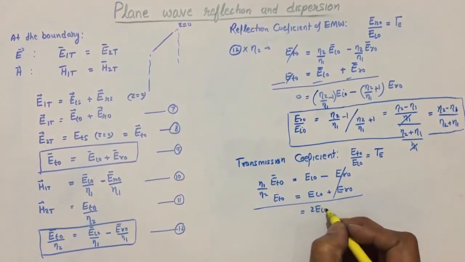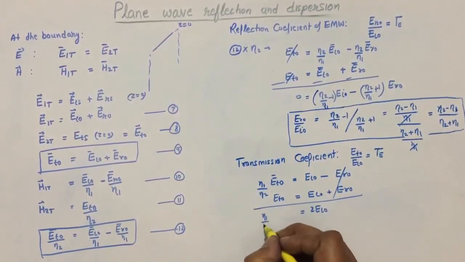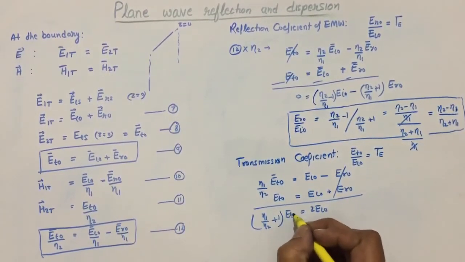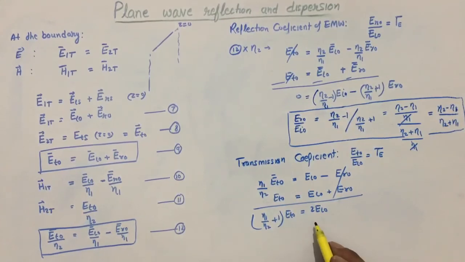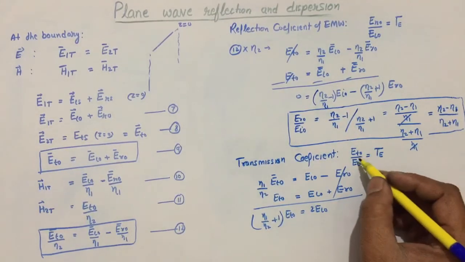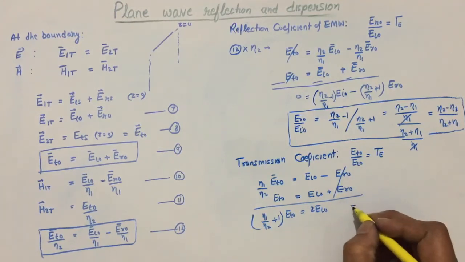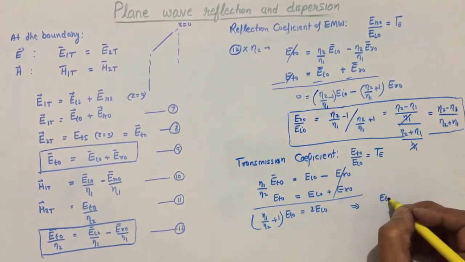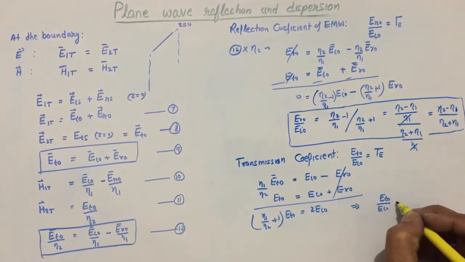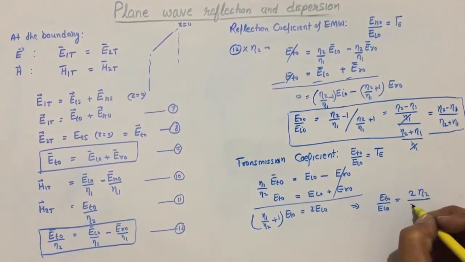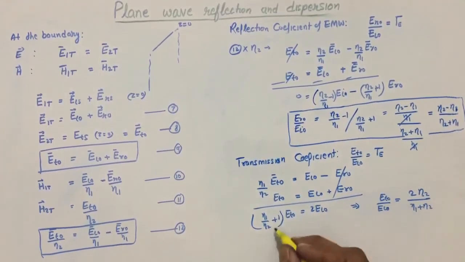2 Ei naught equals eta 2 plus 1 times Et naught, and the ratio that we require to find is transmitted divided by incident component of electric field. So for that, Et naught divided by Ei naught will be 2 divided by eta 2 plus 1, from here.